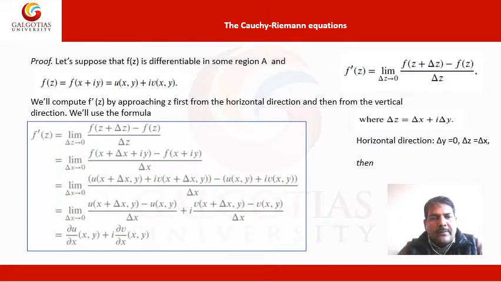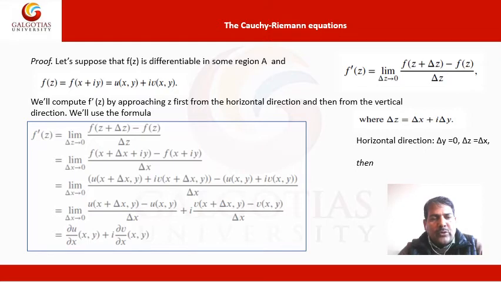Now, the proof of the Cauchy-Riemann equations. Let's suppose that f(z) is differentiable in some region A and f(z) = f(x + iy) = u(x, y) + i v(x, y). We will compute f′(z) by approaching z first from the horizontal direction and then from the vertical direction.